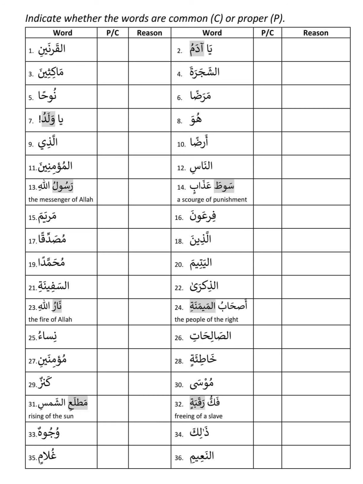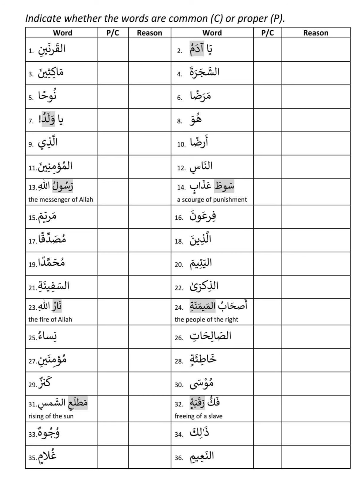Then Al-Muminina is proper because Al is there. An-Nasi is proper because Al is there. Rasulullahi. Rasulu looks like a common word, there's no Al. But this is a mudaf. Messenger of Allah, see, 'of' is there. We learn that if the mudaf ilayh is proper, then the mudaf is proper. Here Rasulu is mudaf and Allah is mudaf ilayh. So the mudaf ilayh is proper. Allah is a proper word, so Rasul becomes proper. So this is one of the reasons.